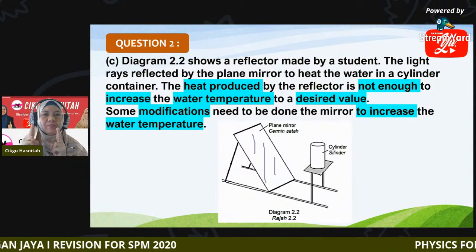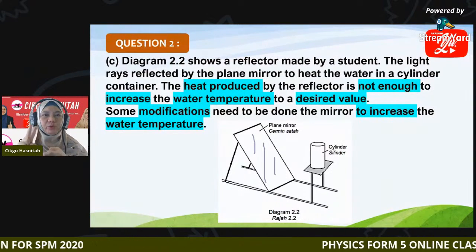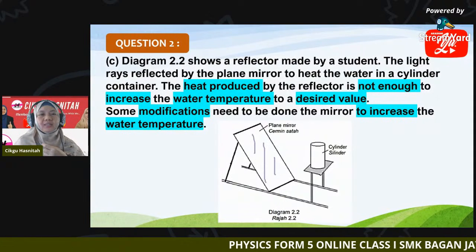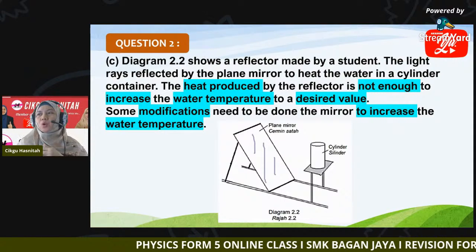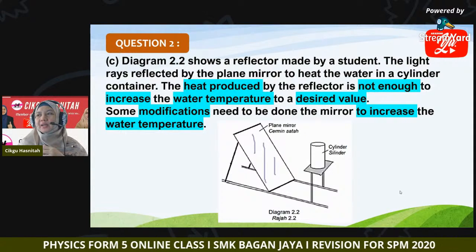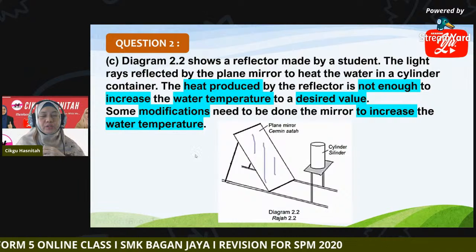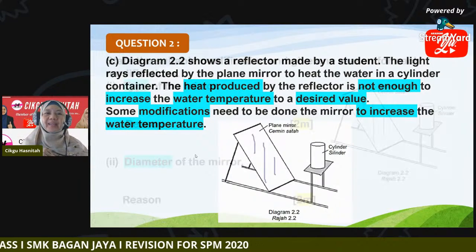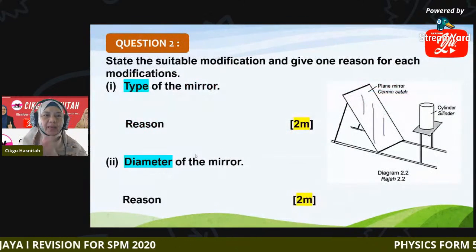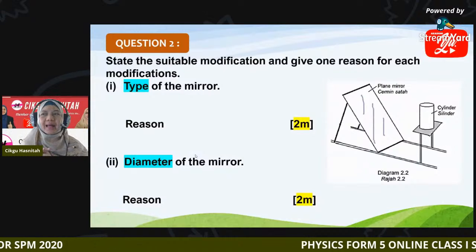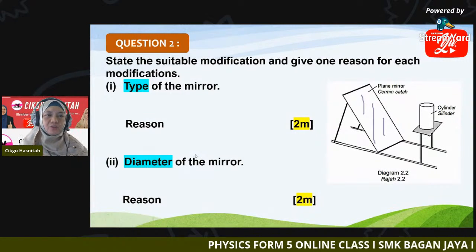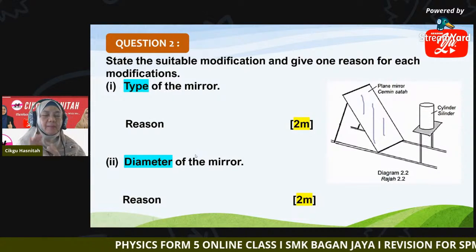So the students need to make some modification to increase the water temperature. So what modification needs to be done by the students? They give you a few aspects. First, type of mirror. Now he is using a plane mirror.